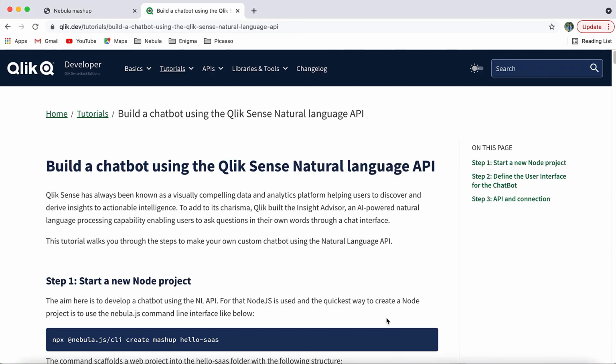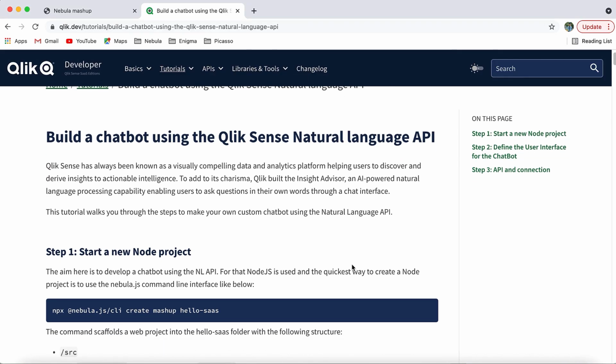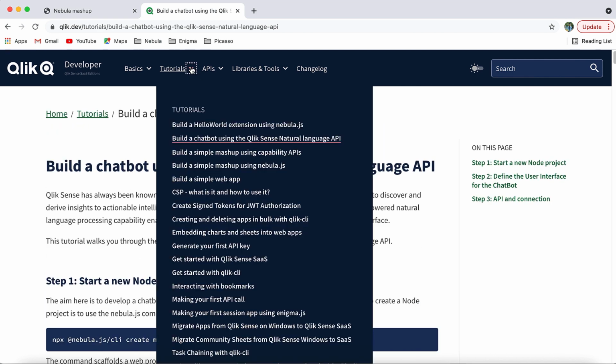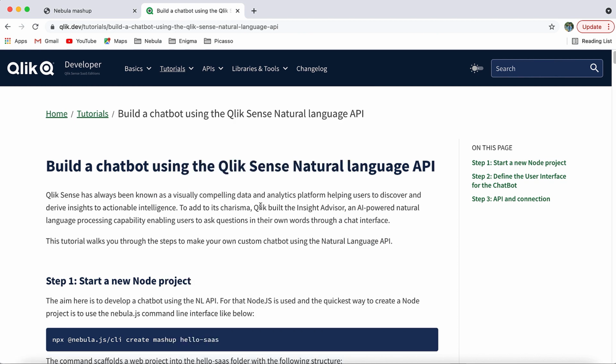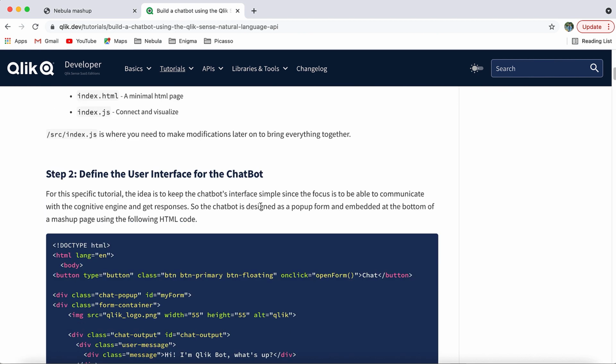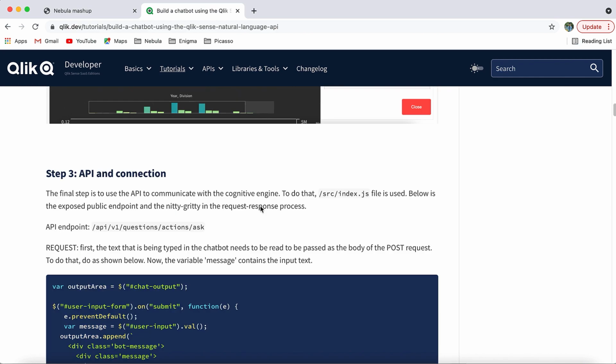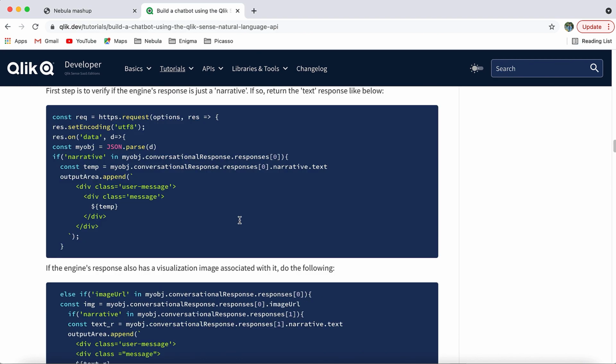So now that we know about this exciting new API, how do you as a developer get started? You can easily get started by going to our developer site, qlik.dev's tutorial section, and clicking on the Build a Chatbot link. You will see all the steps required to build your Qlik chatbot. The tutorial also contains the complete code for a baseline chatbot.